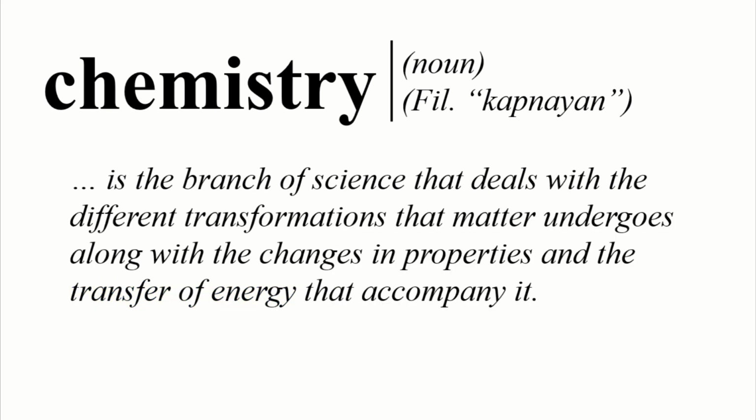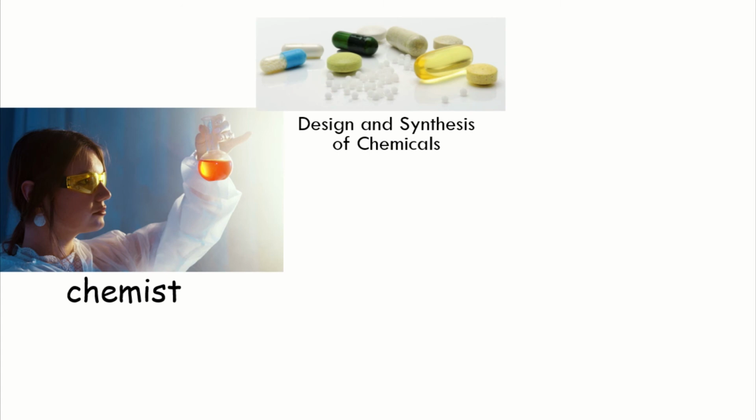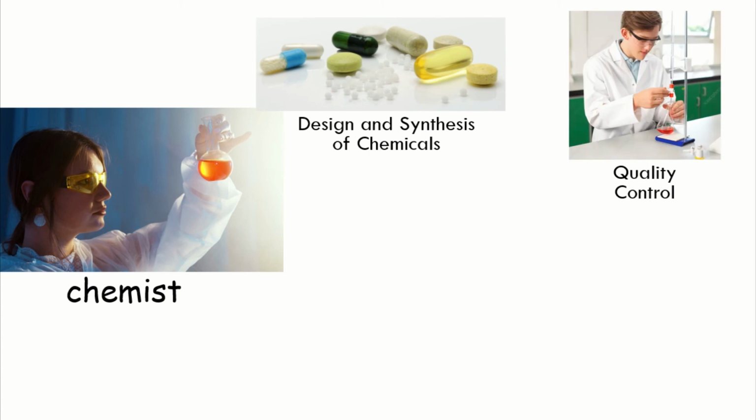So that is my definition of chemistry, the branch of science that deals with matter and its transformations. Professionals who specialize in chemistry are what we call chemists. Now, what do chemists do? Well, they can do many different things, such as the design and synthesis of chemicals, quality control. For example, when companies make soaps or food products, chemists are the ones in charge of checking if these products are effective and useful when they reach the consumers.